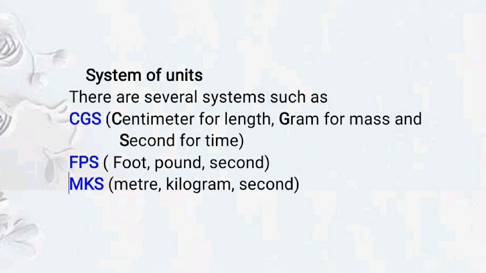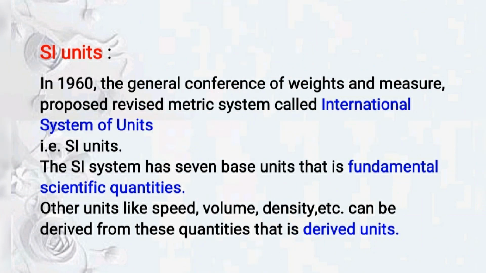And the last system is the MKS system, where M is for meter, K for kilogram and S for second. Now we'll study the SI system of units. In 1960, the General Conference of Weights and Measures proposed a revised metric system, and that system is called the International System of Units, that is SI unit, S for system and I for international.